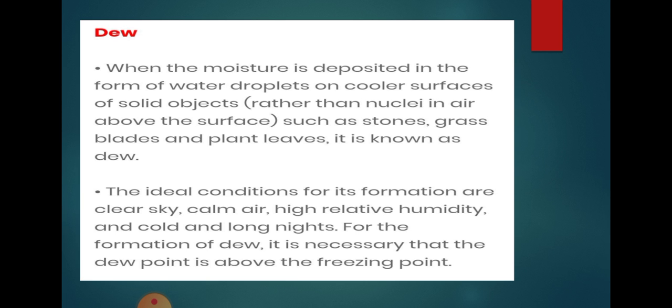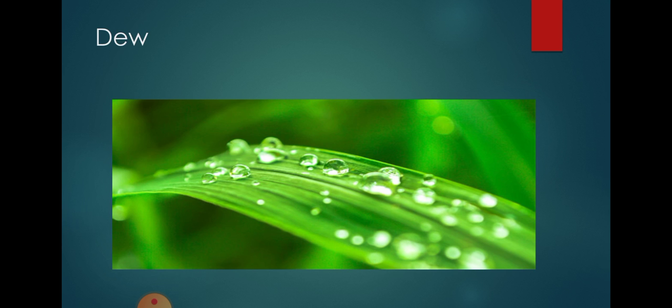There are some ideal conditions for the formation of dew. These ideal conditions are a clear sky, calm air, high relative humidity, and long, cold nights. It is also very necessary that the dew point be above the freezing point. If the dew point is not above the freezing point, then the water droplets will freeze. You can see a picture of dew here.